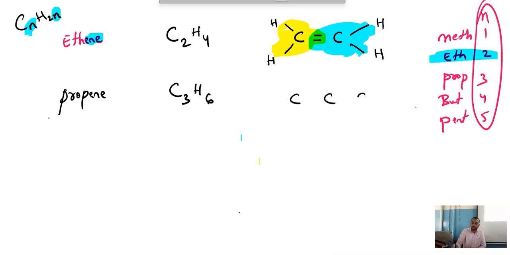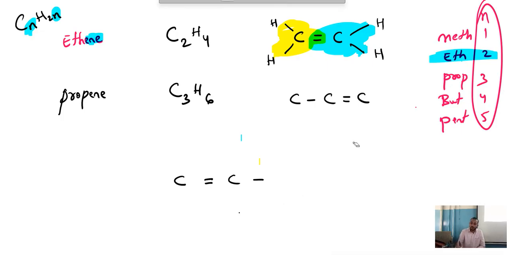And next, propene. C3H6. 1, 2, 3. See children, if you want, you can put the double bond here, then write all the rest as single bonds. Either in the last or in the first, you have to write the double bond, not in between. Either in the beginning or in the last. Samjhe? Even this is also correct, no need to worry. Is this clear? Yes, good.